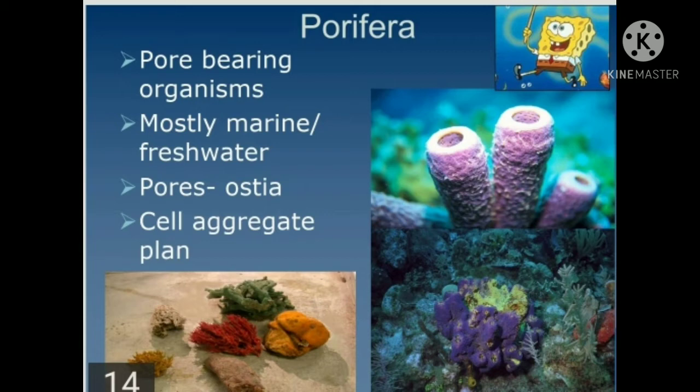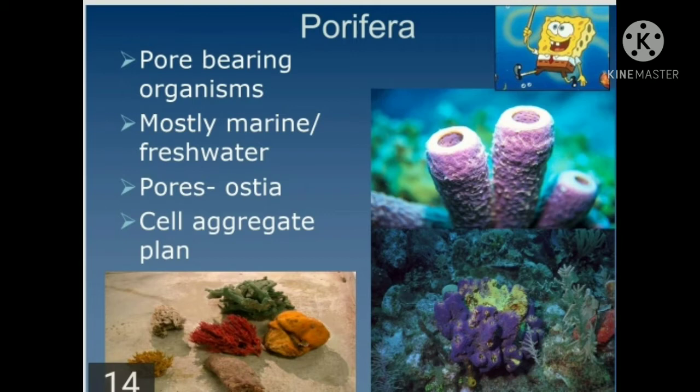It means they survive in sea water and also in freshwater. The pores are also called ostia in scientific terms. And they have the cell aggregate plan.